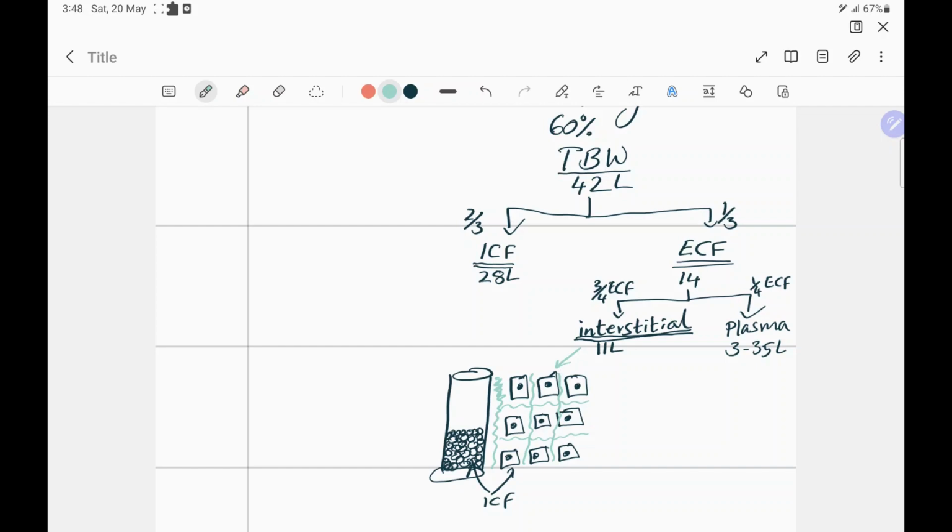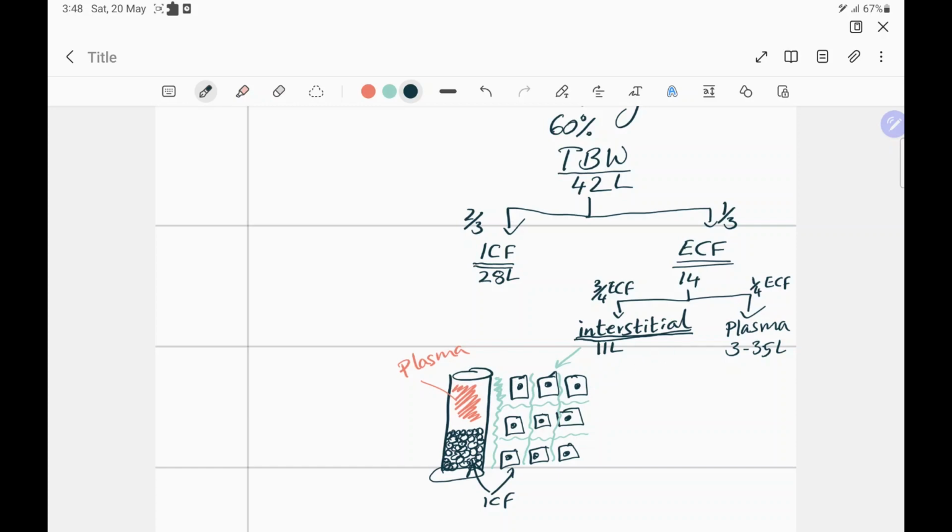And if you look at the ECF in the vascular compartment, what I'm shading in red over here, that's plasma. So interstitial highlighted in green and plasma highlighted in red.